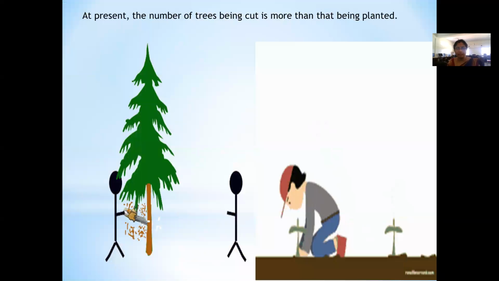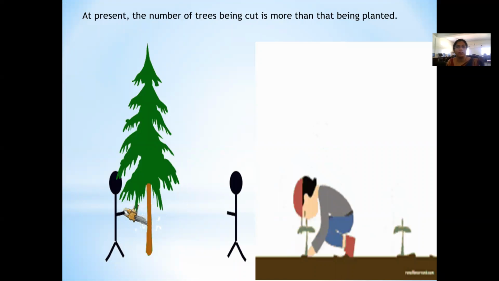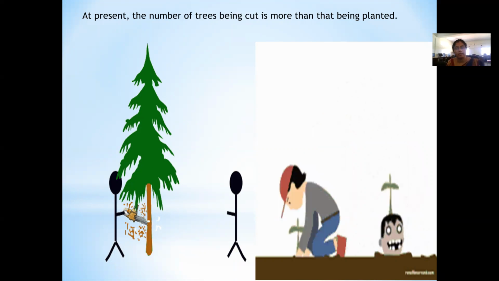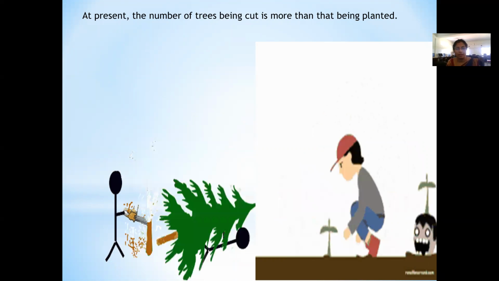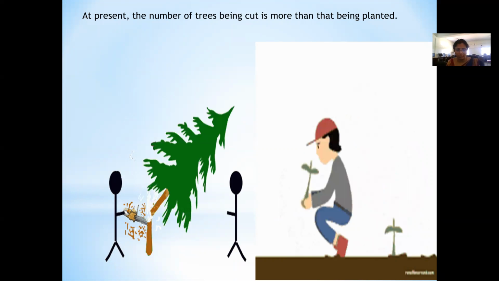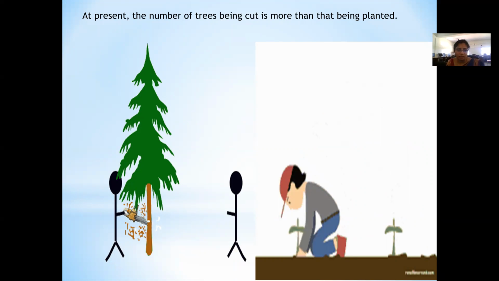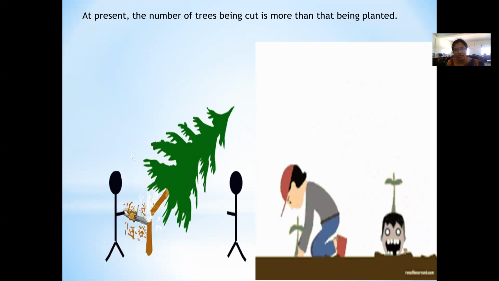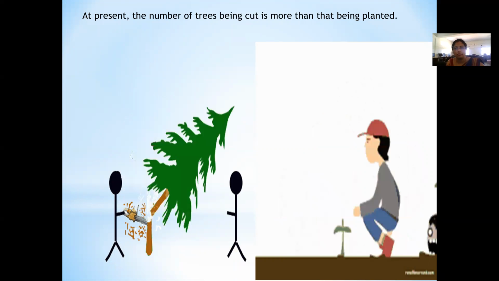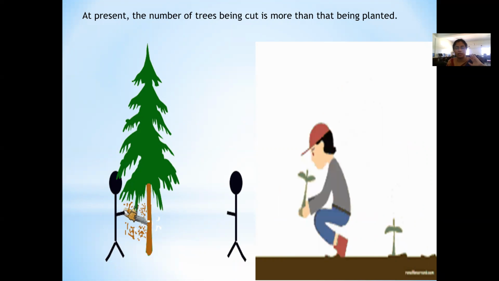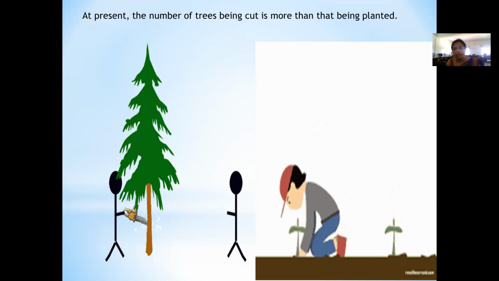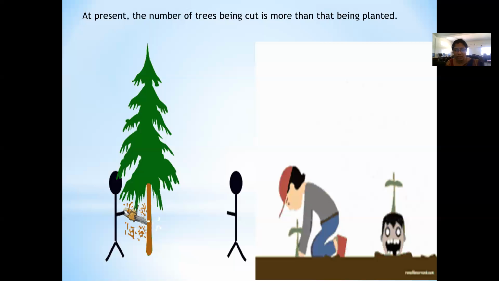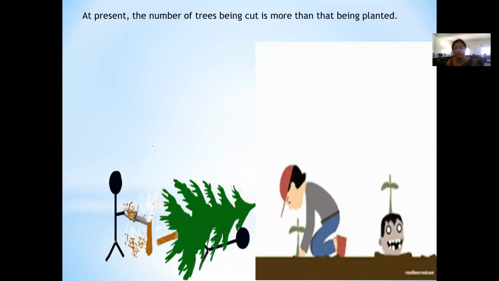And at present, the number of trees being cut is more than the number of trees being planted. When I say this, what I mean is we are cutting trees at speed. We are cutting the trees very drastically in a large amount. But the plantation of trees is very less. Imagine, let's take an example. Imagine you have cut 10 trees.